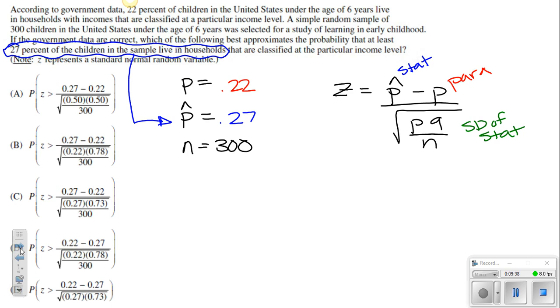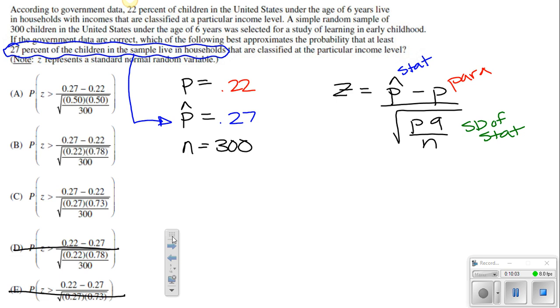All right, so what's the difference between some of these? Well, if you can come over here and take a look at the answer choices. E is definitely not going to be it, and D is definitely not going to be it, because I think they switched the statistic with the parameter. If 27 had been our parameter and 22 had been our statistic, those would be true. So we're down to A, B, and C.